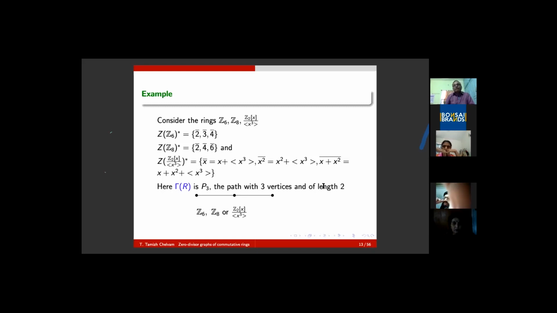So these are three non-isomorphic rings, and of course this is not isomorphic to Z6 because the additive groups are not isomorphic. So three non-isomorphic rings as algebraic structures yield the same zero divisor graph, namely P3, the path with three vertices of length 2.